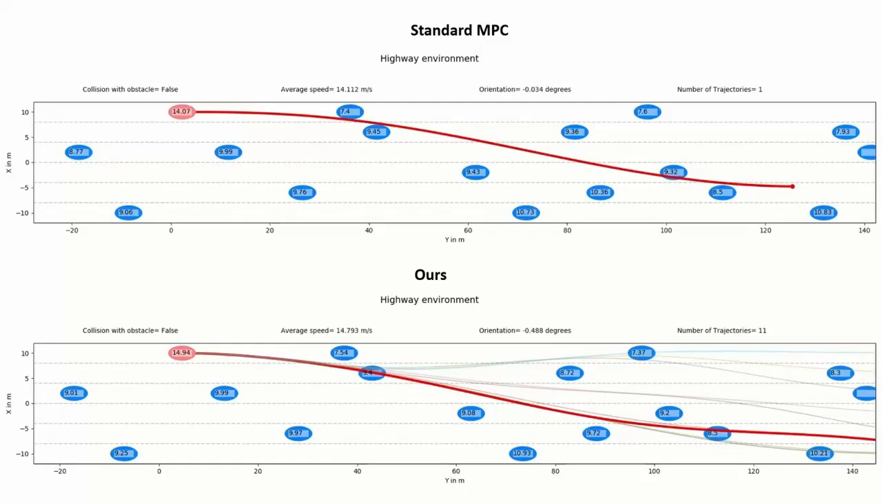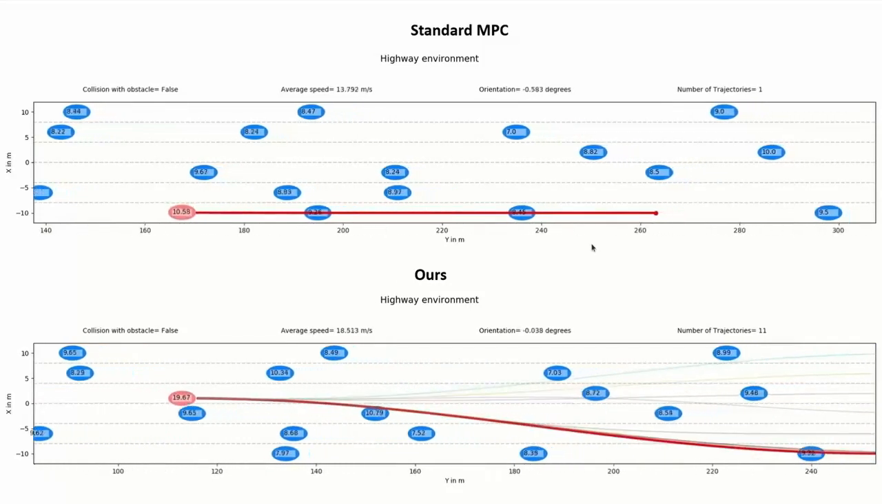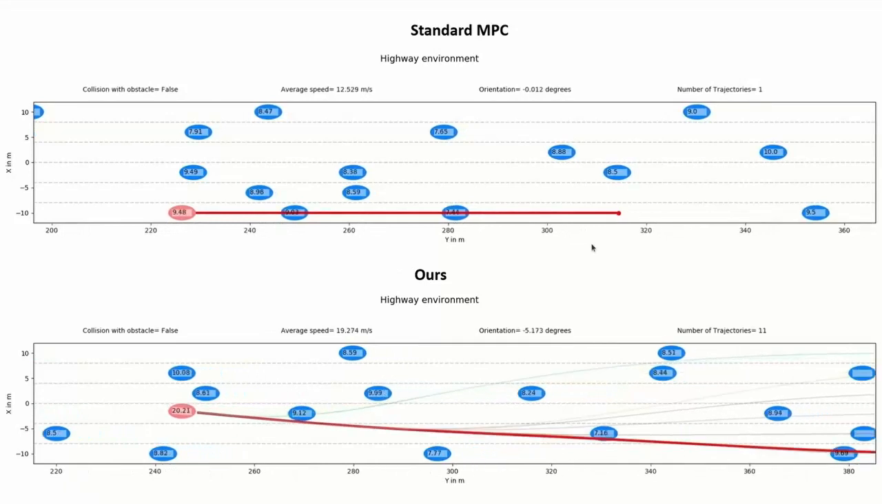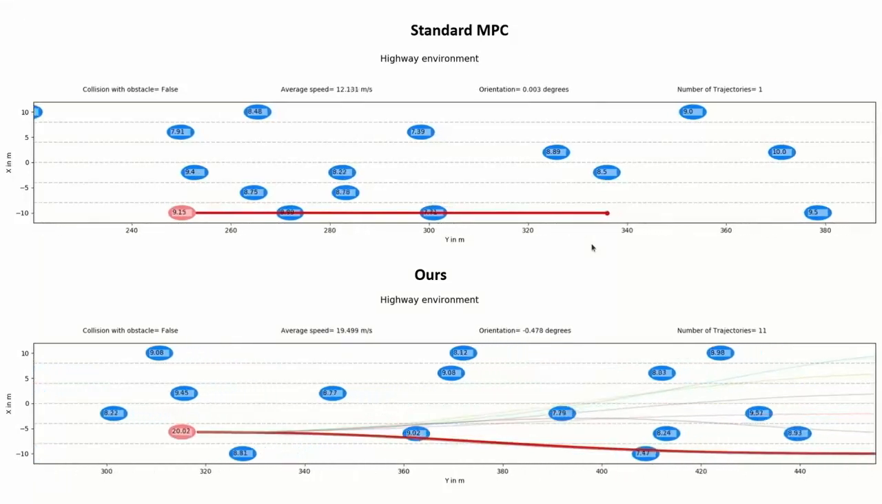In contrast, our batch optimizer can maintain both high velocity and right lane preference. As you can see, the standard MPC is stuck behind slow-moving vehicles and has to reduce its velocity to almost 9 meters per second, while our ego vehicle with our batch optimizer is moving at a velocity of 20 meters per second.